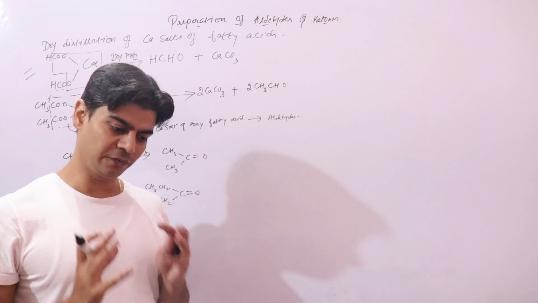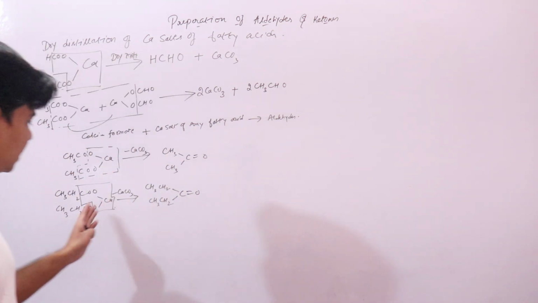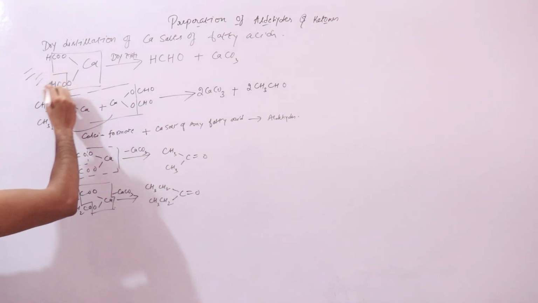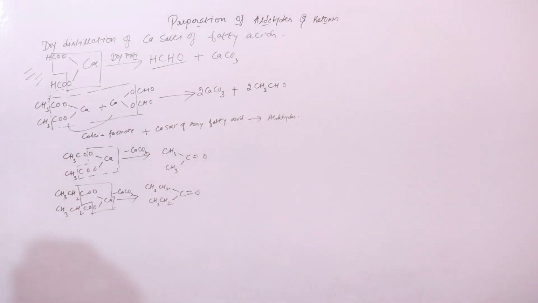It's difficult to separate them. That is why this reaction is not of much use. Whereas this one is of use because here you are getting only pure formaldehyde. But this kind of reaction is not of much use because you are getting a mixture of products that need separation.